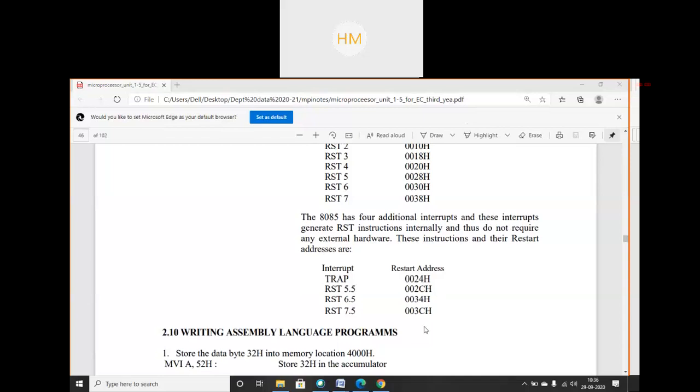Okay students, what is to be done in this program? Store the data byte 32 hex into memory location 4000 hex. This program will come under the data transfer instructions only. No need to use another classification of your instruction set. So how will I start writing the program? Can anyone tell me?